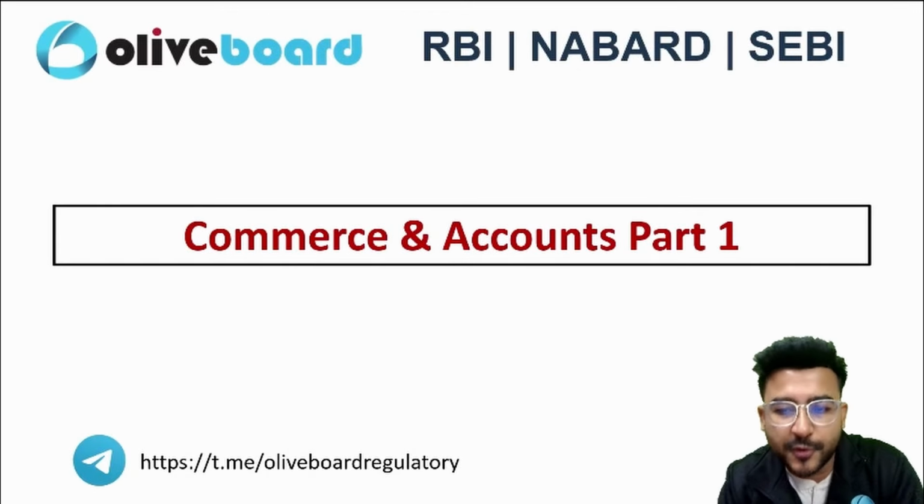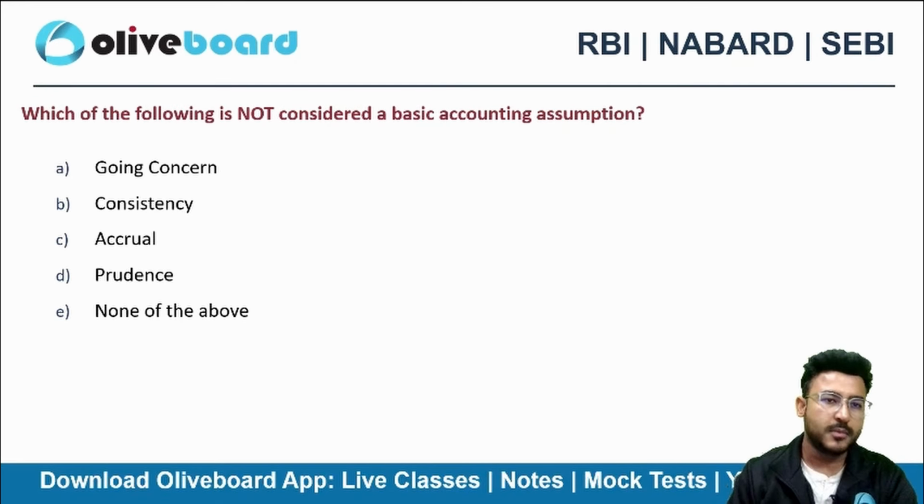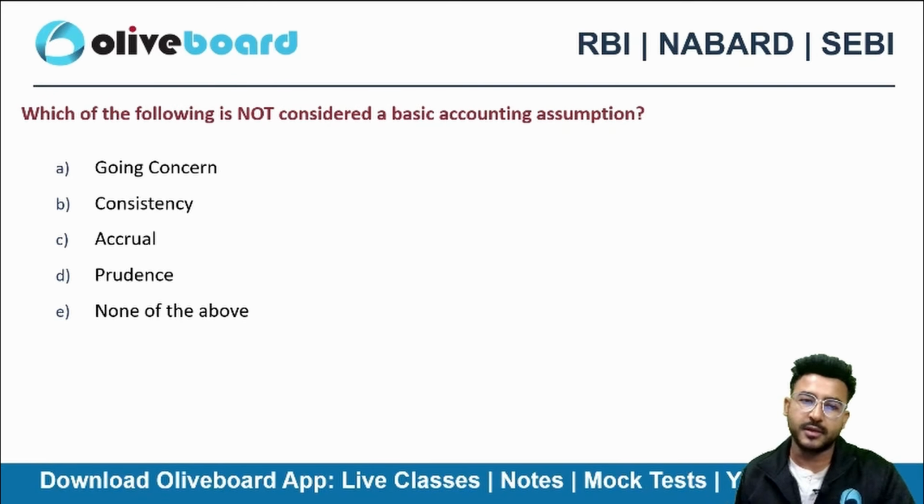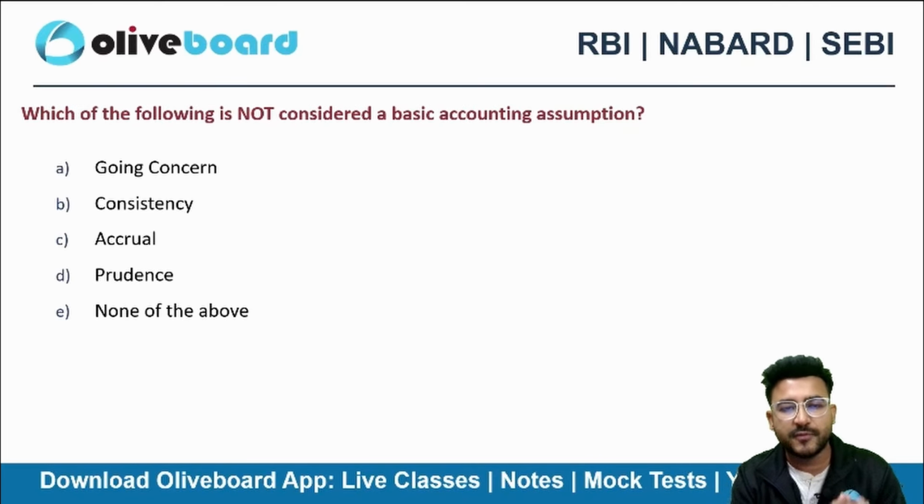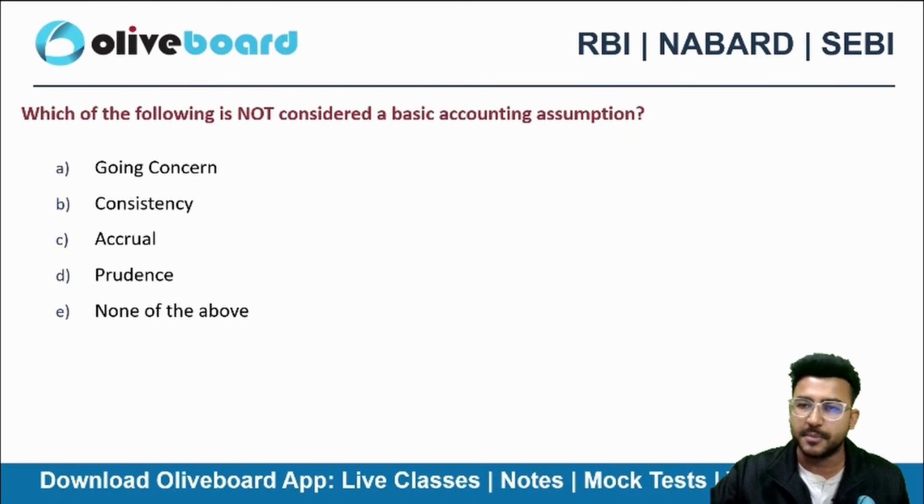The first question for today is: which of the following is not considered as a basic accounting assumption? So we all know that there are three basic accounting assumptions. Can you tell me which of the following is not considered as a basic accounting assumption here?